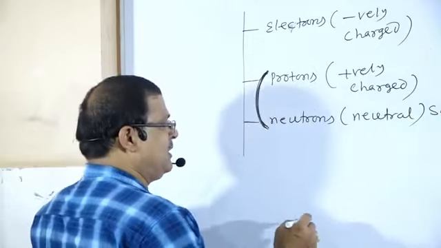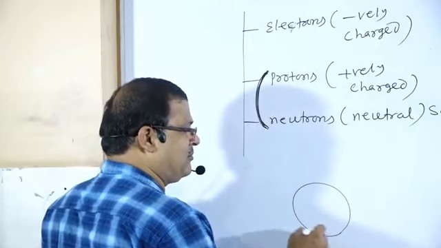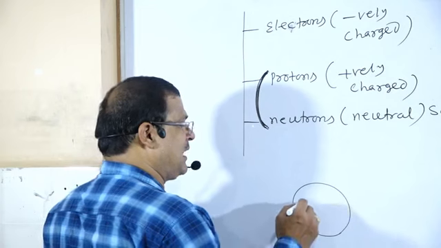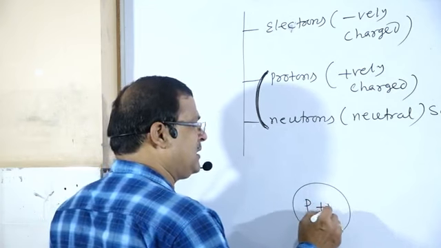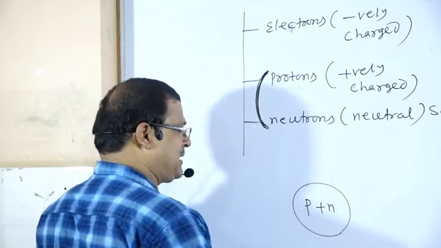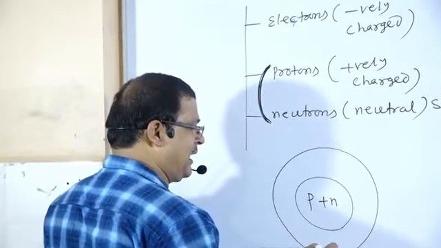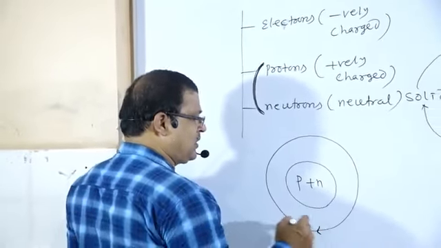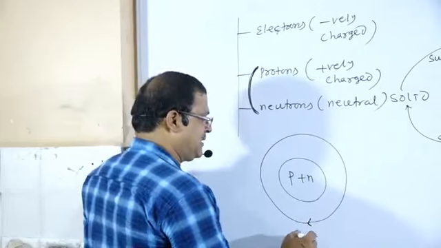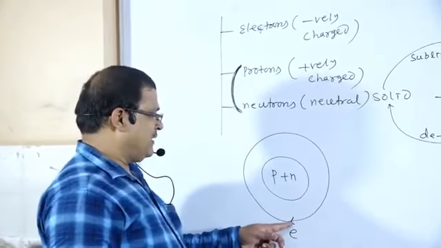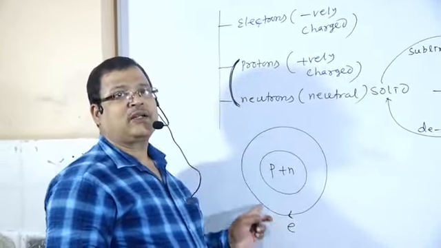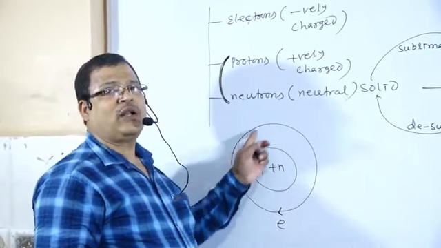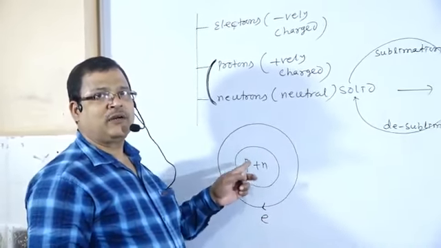The central part of the atom is the nucleus, containing protons and neutrons, and electrons revolve around it in circular paths, which are known as shells or orbits.